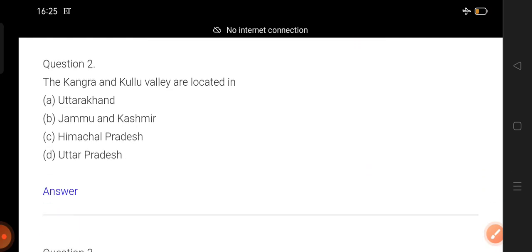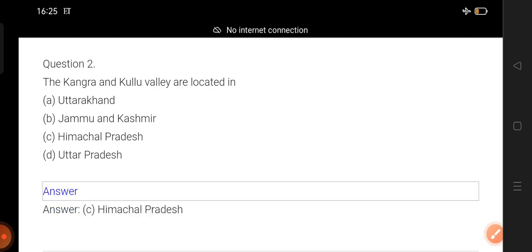Next, question number two. The Kangra and Kullu Valley are located in... Okay, options are given there, and perhaps you remember. Basically, these hill stations are located in which place? So let me begin the counting. One, two, three. Okay, disclose the answer. Himachal Pradesh. In Himachal Pradesh you might have gone through different tourist spots, right? Kangra, Kullu, Manali, and like that, many places.